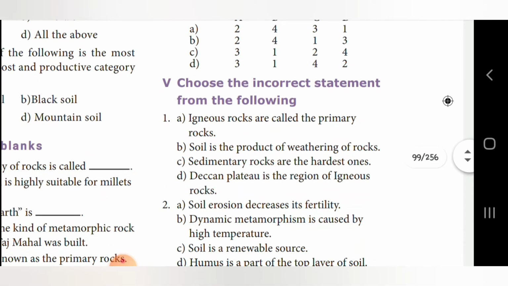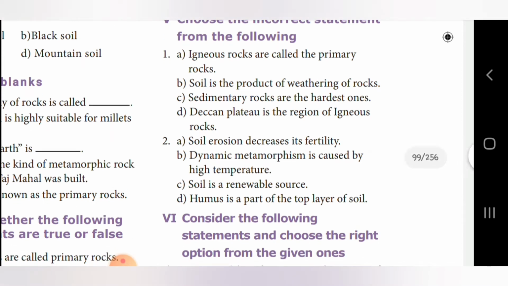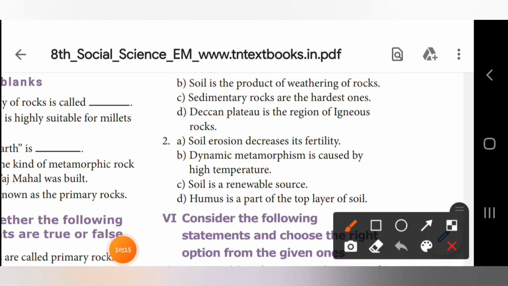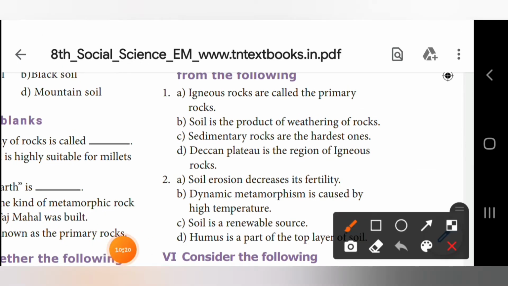Okay, now coming to choose the incorrect statement from the following. We have been given some statements here. We have to pick out the incorrect statements from these. First one, igneous rocks are called the primary rocks. So this is true, this is the correct one. We saw it in fill in the blanks and in true or false also, right? Second one, soil is the product of weathering of rocks.